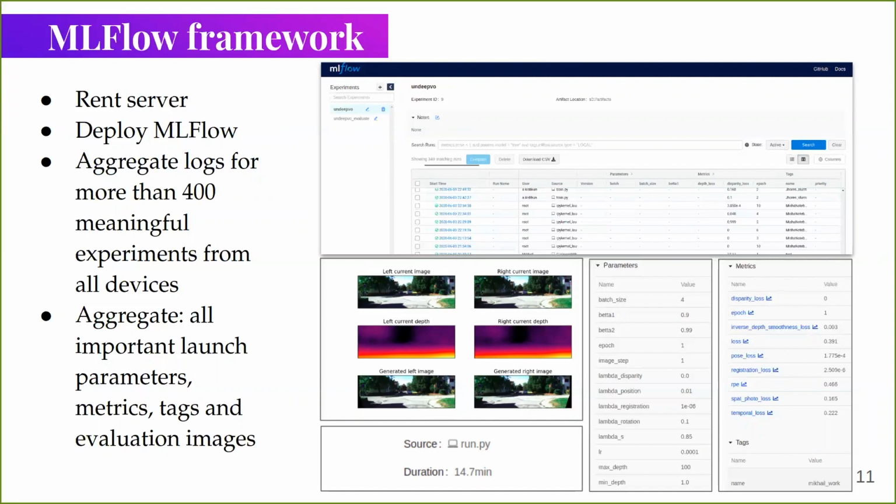The main power of this instrument is that all coworkers can look at the same results of every colleague and store all experiments from all devices and even from all Colabs to one online dashboard. To deploy this instrument, we rent a small server. Thus, we aggregate more than 400 meaningful experiments and can clearly see how each hyperparameter influences the final result.